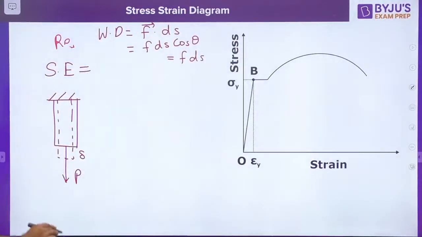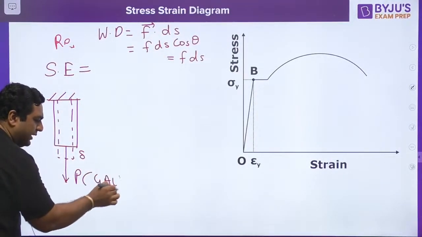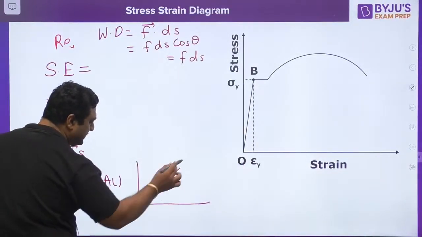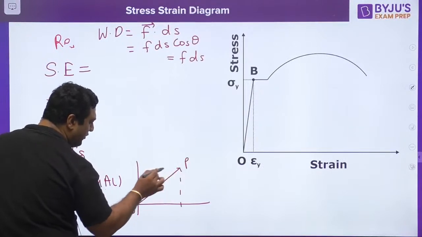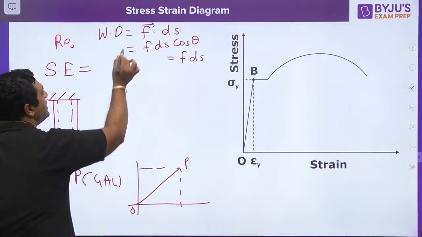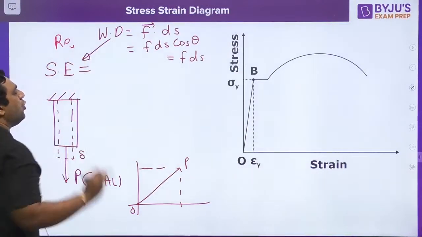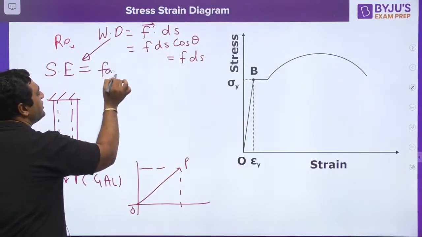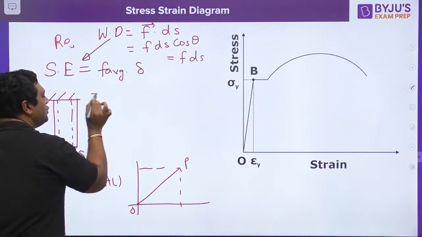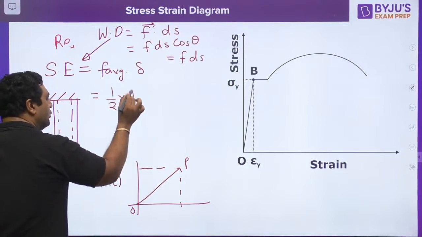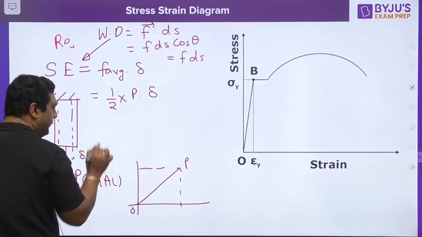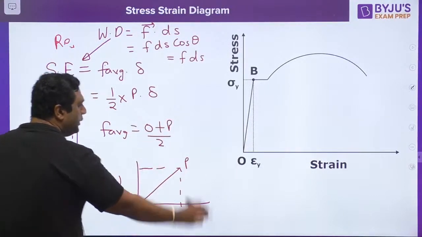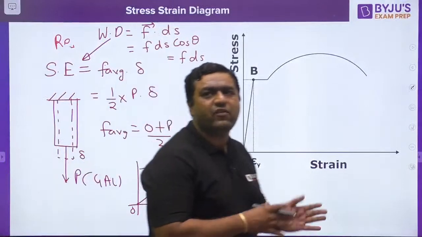The loading is gradually applied loading in strength of materials; we assume it like that. Due to that gradually applied loading, if this is 0, this is P, and due to linear variation, we take F to be the average. That work done is nothing but the energy stored in the body in the form of strain energy. It is also written as F average into delta. So it is given as half into P into delta, because F average is (0 plus P) by 2. Is it fine guys? So I am going slightly faster now.